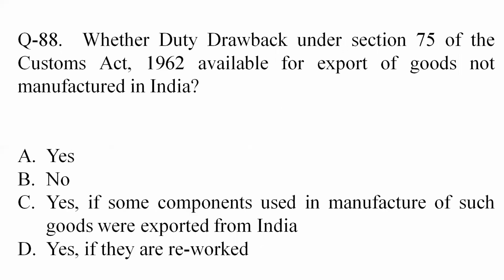Question 88. Whether duty drawback under Section 75 of the Customs Act 1962 is available for export of goods not manufactured in India? The question is slightly tricky. As per Section 74, if the goods exported are not manufactured in India, then the drawback is permissible. However, Section 75 is allowed for the goods that are manufactured in India. Those which are not made in India, under Section 75, no drawback is applicable. So as per the options, option 2 is the correct answer.